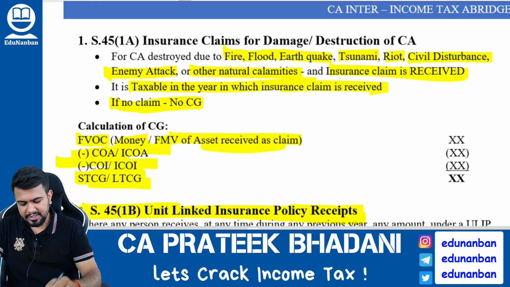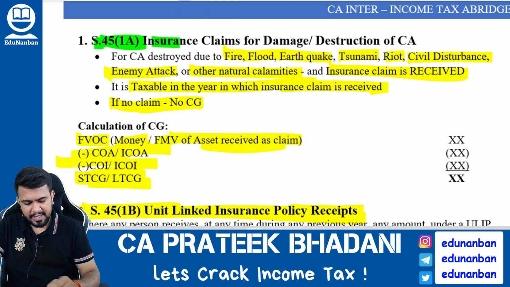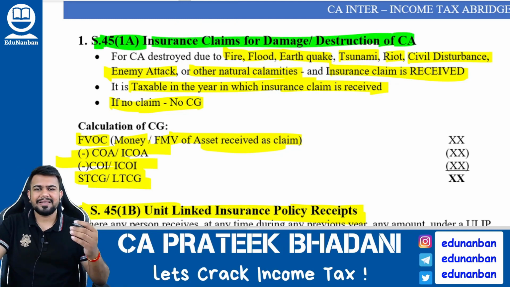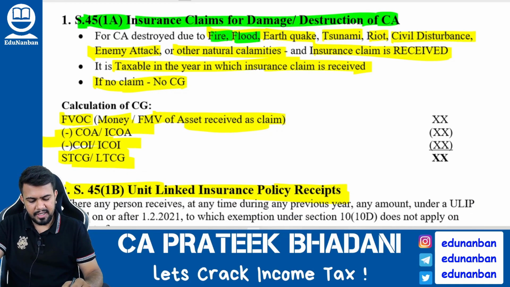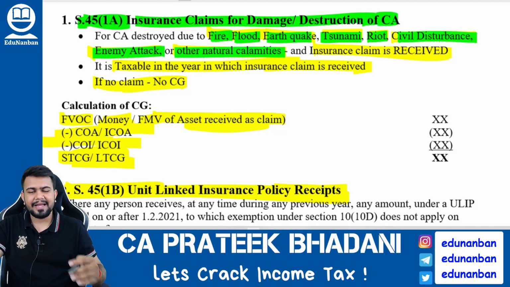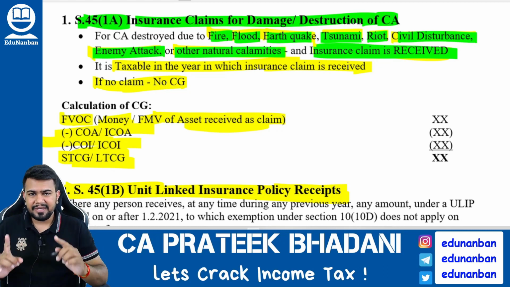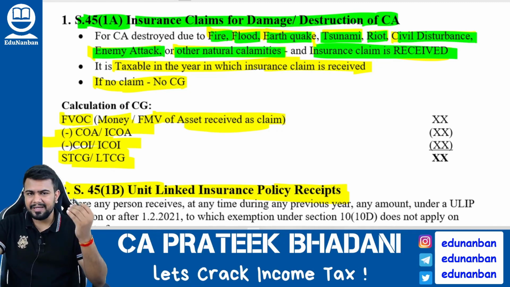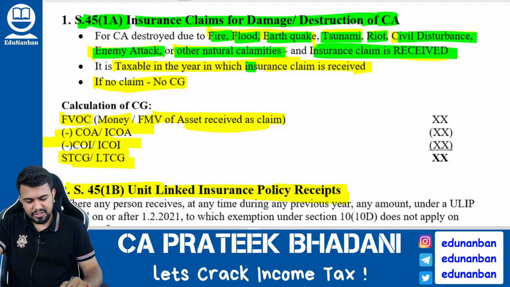So the first case is Section 45 subsection 1A. Section 45 subsection 1A talks about insurance claim received for damage or destruction of a capital asset. If a capital asset is destroyed due to fire, flood, earthquake, tsunami, riot, civil disturbance, enemy attack, or any other natural calamity, then if the insurance claim is received, what will be the year in which transfer happened? The year in which transfer happened will be the year in which the capital asset was destroyed, because even destruction is transfer. However, the capital gains will be taxable in the year in which the insurance claim is received by the assessee.